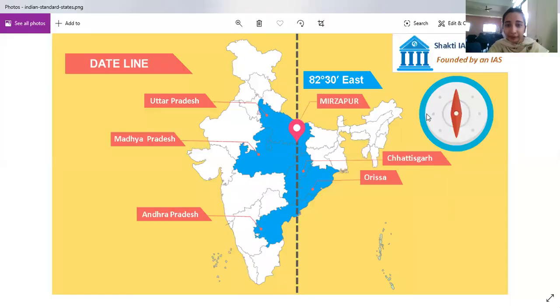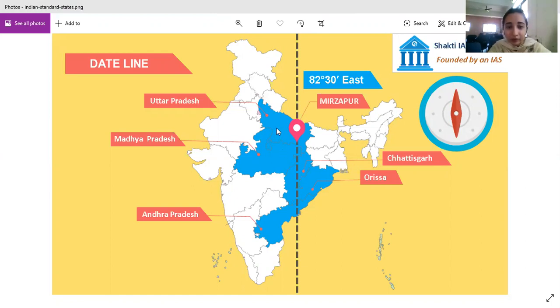India is passing through. The standard meridian of India is the date line or the timeline of India. It passes through 82 degrees and 30 minutes of east. Correct. Now here you can see which states the standard meridian of India is passing through. So let us count the five states.